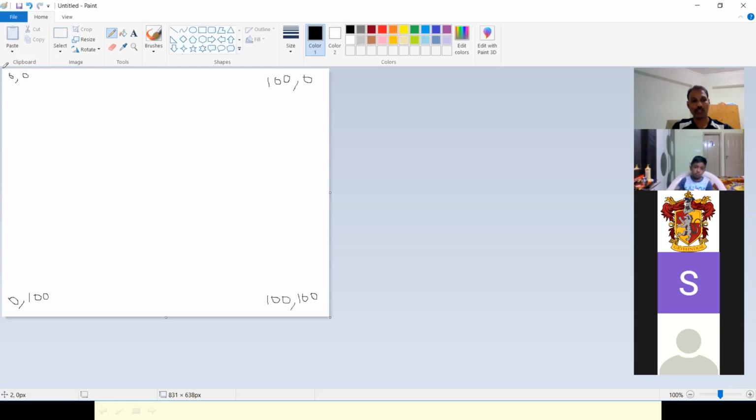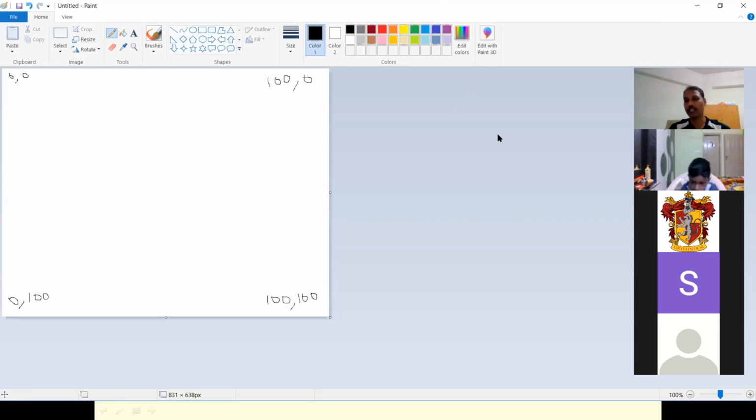Here 0, 0. When you move to the right side, it becomes 100, and this position is 100 width and 0th height. So there is no height for this. It's like a dot calculated on the screen.